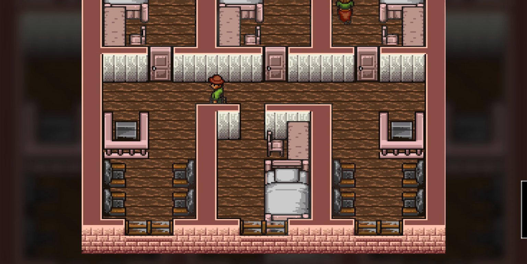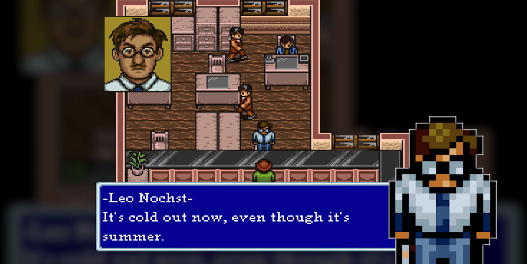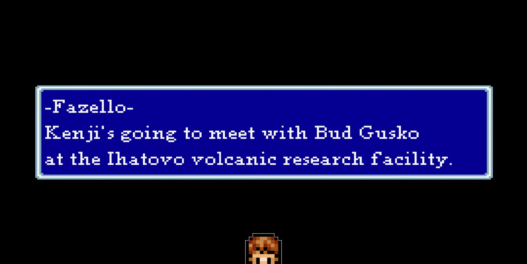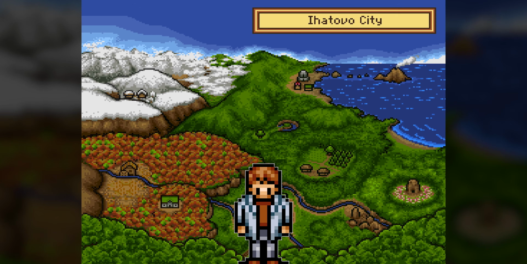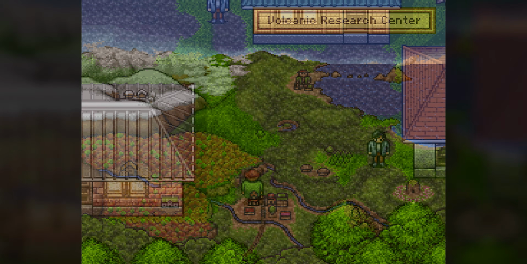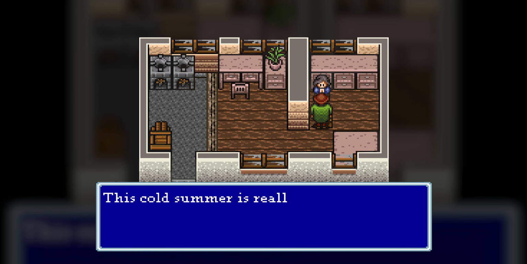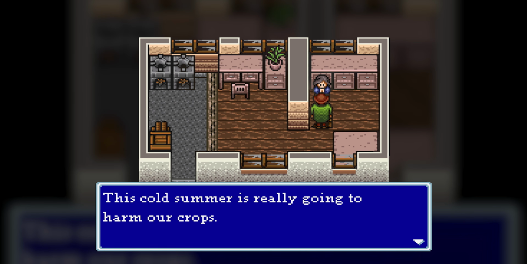The next day, we hear from Leo that people are worried by the cold weather this summer. Another letter arrives from Kenji. He's meeting with a scientist, Bud Gusko, at the volcano research facility to describe the strangely low temperatures. In the town by the facility, we listen to the residents' concerns about the cold weather's harm to their crops.